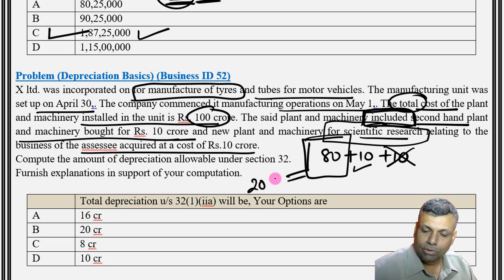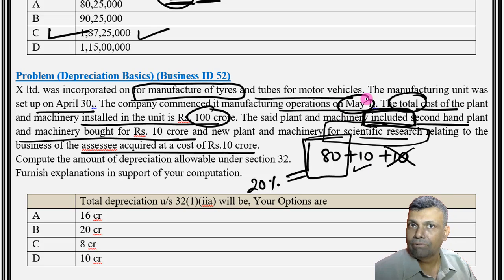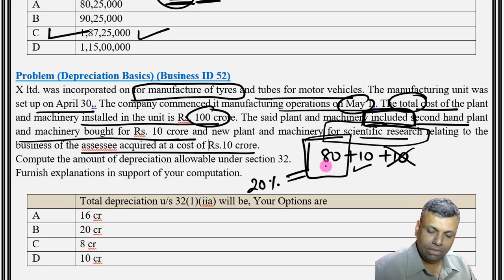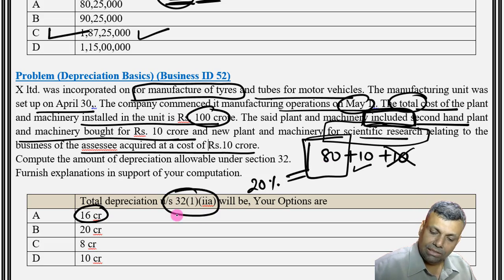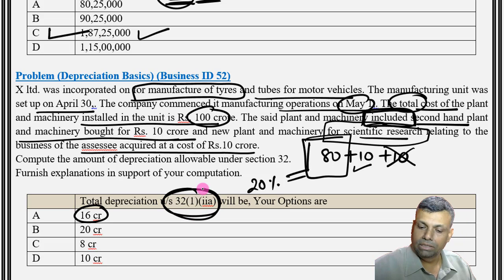Additional depreciation rate is 20%. In this particular question, it is somewhere in the month of May, so that half rate problem is not there. So 20% of 80. So your additional depreciation is straight away going to be 16, because the question is asking you additional depreciation, which is under 32(1)(iia). So this is your answer in shortcut. Quickly.